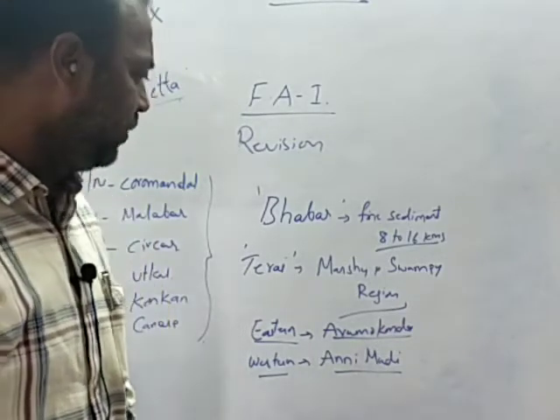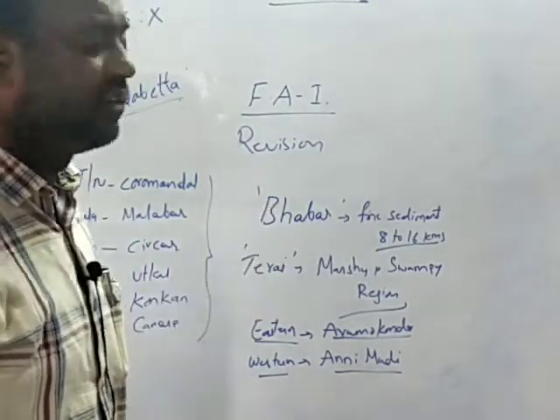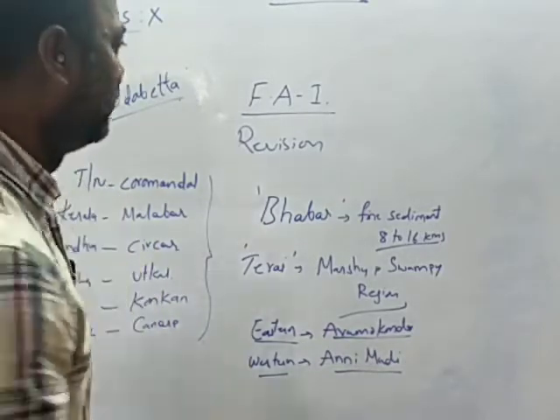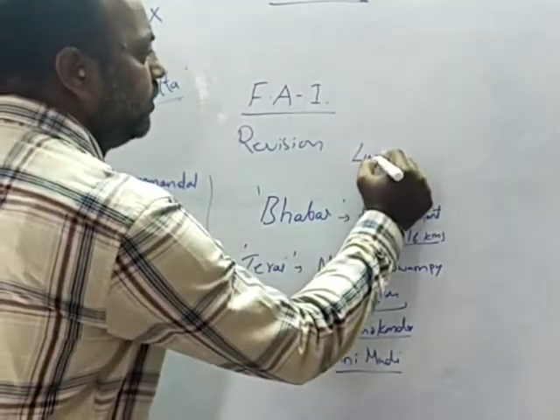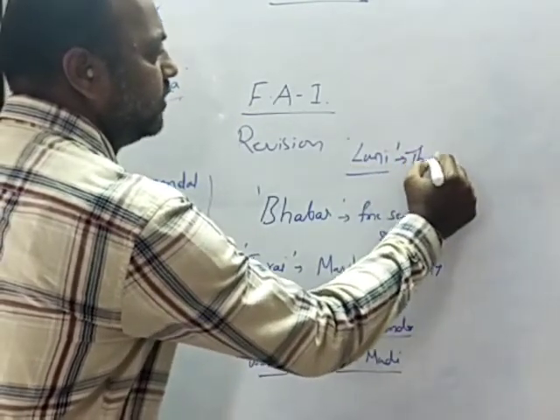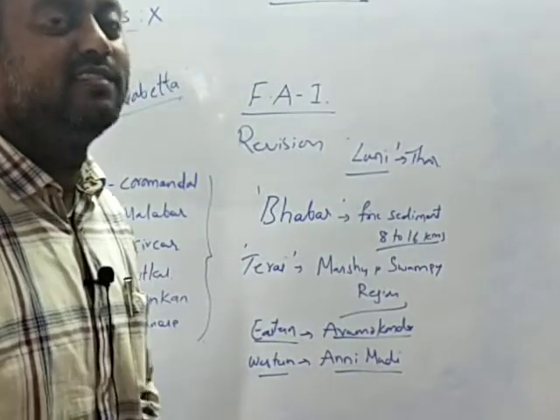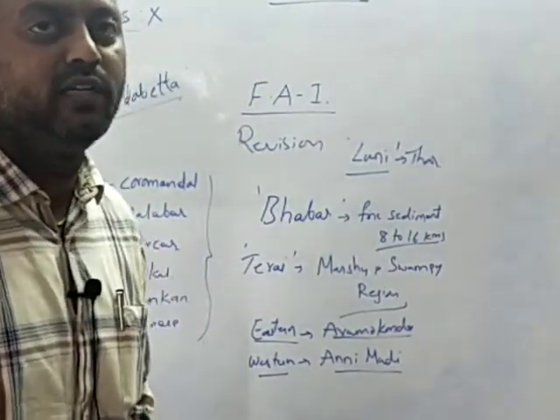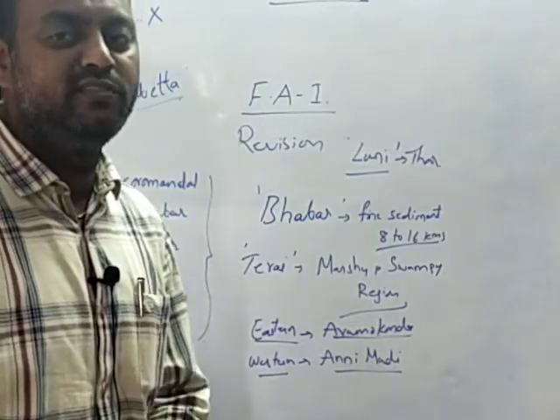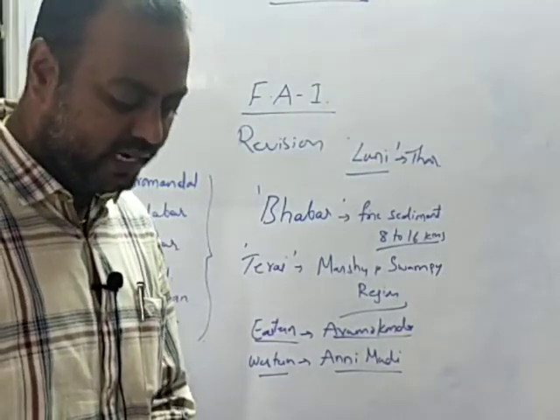Coming to the next feature, that is the Thar Desert. Luni is the only river which flows through the Thar Desert. And this is a seasonal river. This is an inland river. Before it reaches the sea, it gets dried up in this region. For that reason, it is called an inland river.